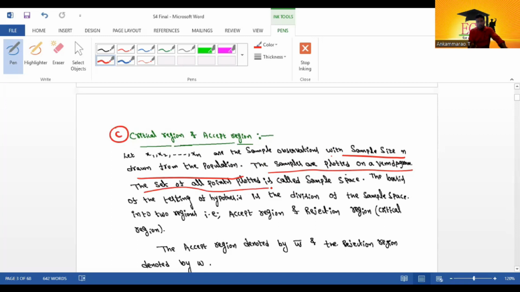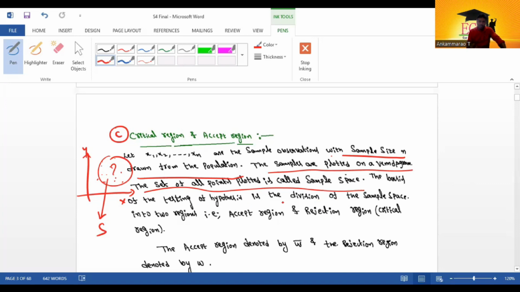The set of all points plotted is called the sample space. Here I am taking an L-shaped graph, with an x-axis and a y-axis. This is called the sample space. The observations x1, x2, and so on up to xn are plotted on the sample space.